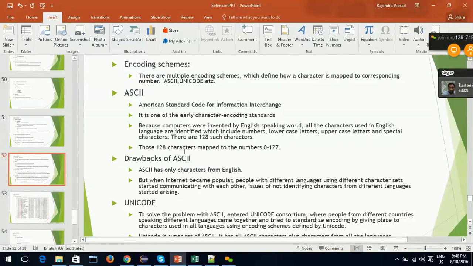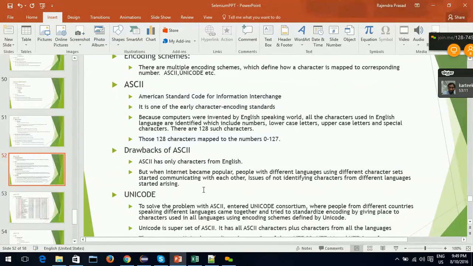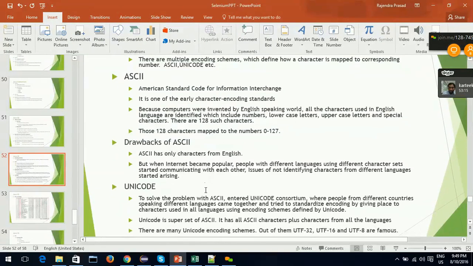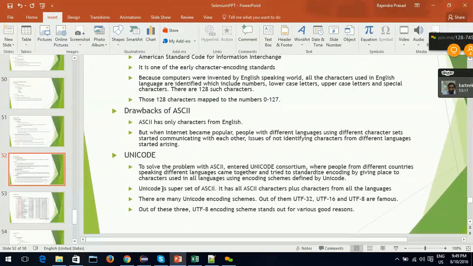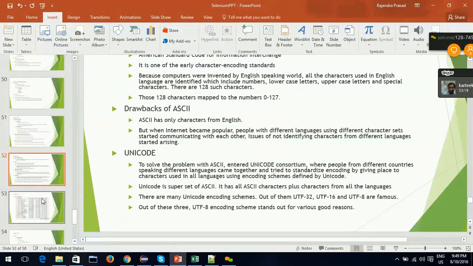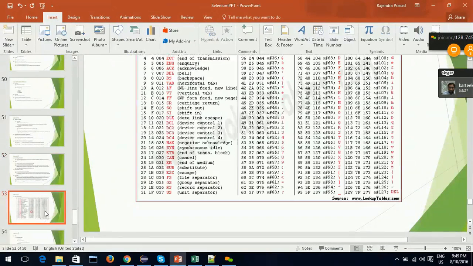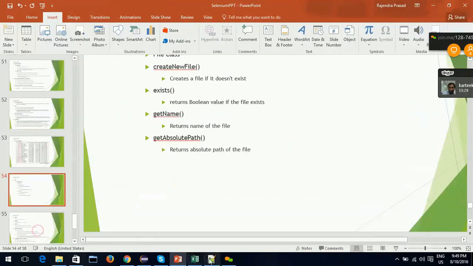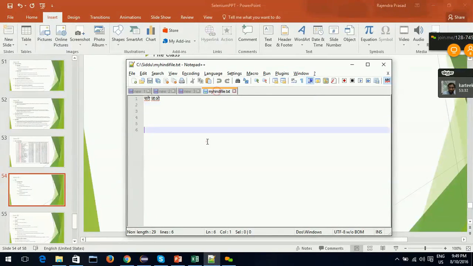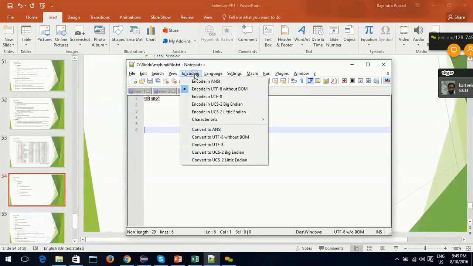ASCII defines only English characters. Unicode is a superset of ASCII, which has characters from all over the world. And UTF-8 is the most famous, or best, out of all the Unicode encoding schemes. So this last thing I'll show. What is the encoding here?